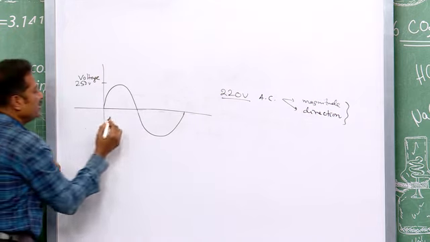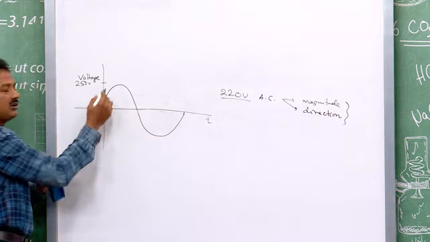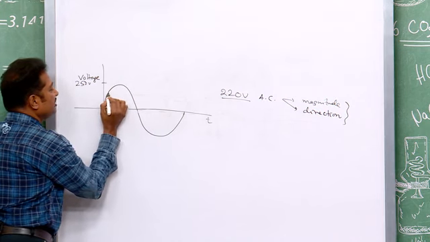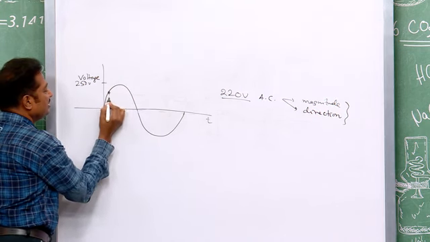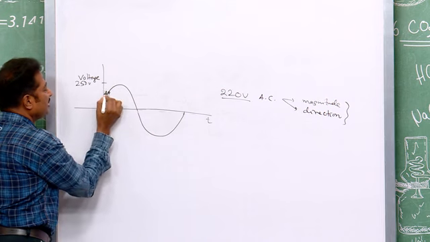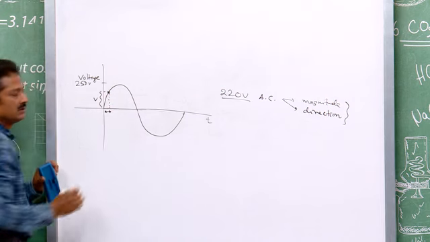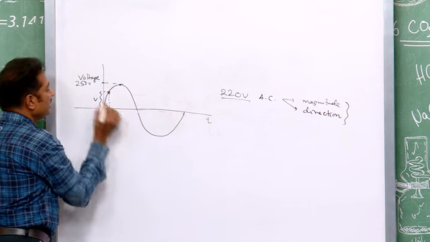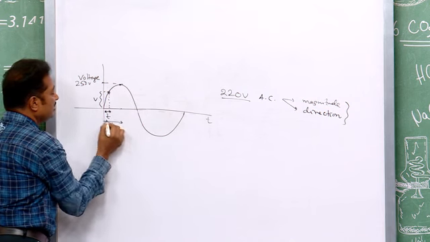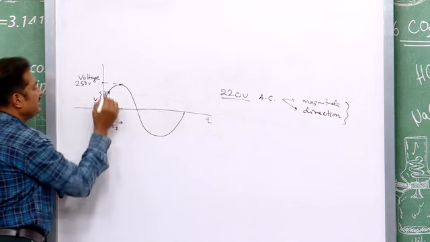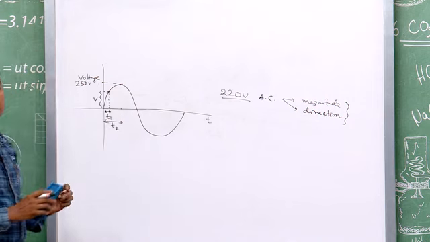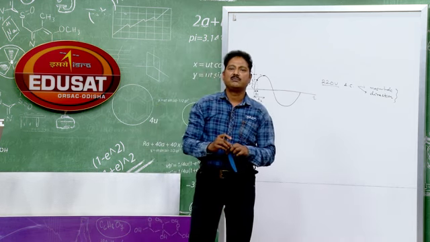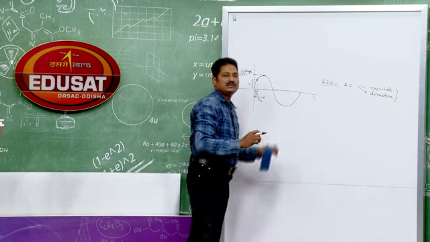You see, with time the voltage is not remaining constant. When time is changing, your voltage value is changing. In direct or DC, the voltage was always the same, but here the voltage value is changing.